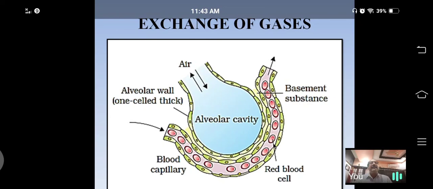Pulmonary veins carry that oxygenated blood. So here the oxygenated blood will be formed. That oxygenated blood is collected by the pulmonary veins, and the pulmonary veins carry that oxygenated blood to the left auricle of the heart. So this is the mechanism of gaseous exchange at the alveoli.